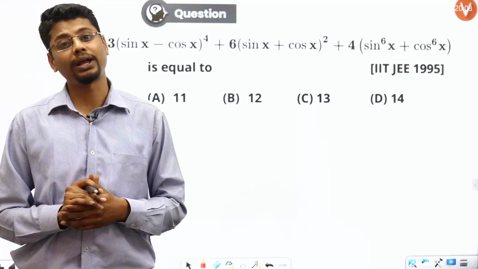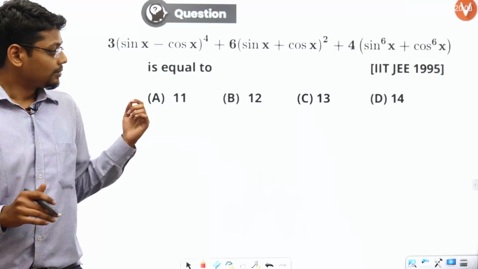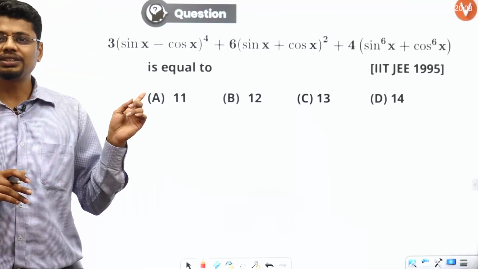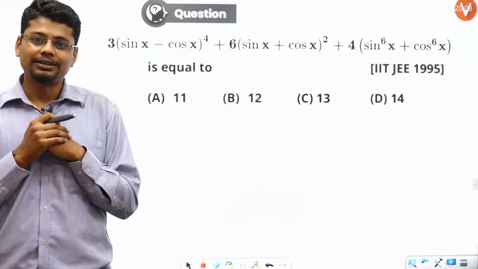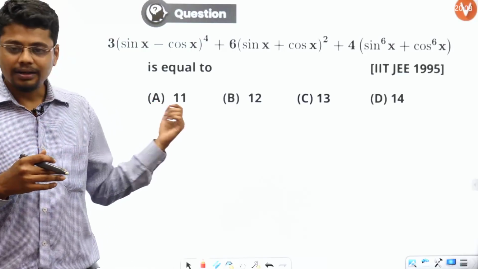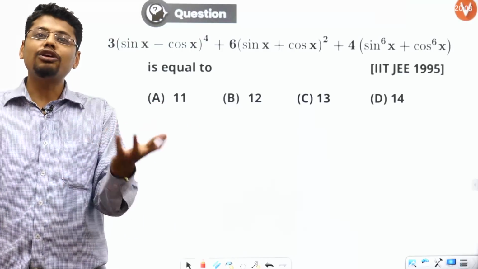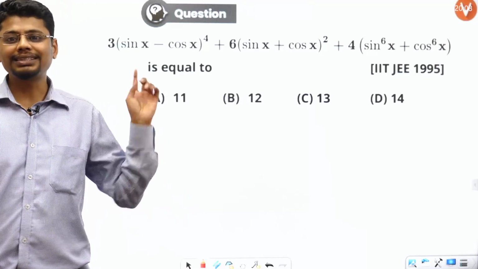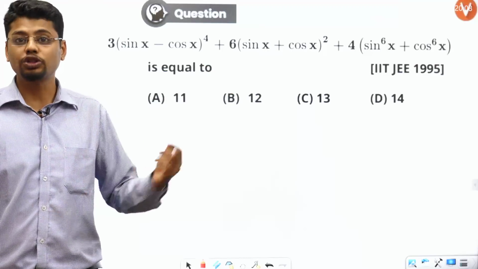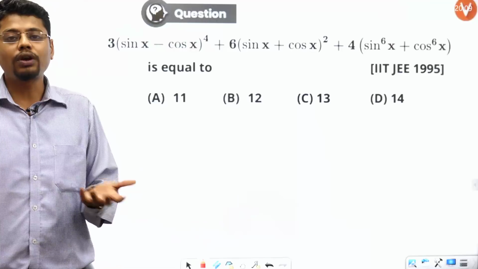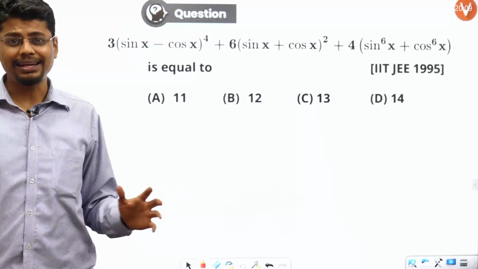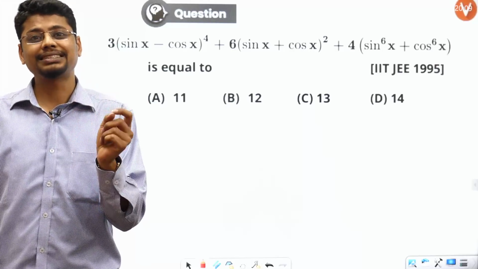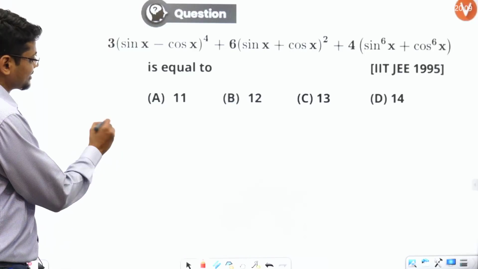Let's see how we can quickly get it. The point is the options that have been given are all constant, right? And the expression apparently depends on X. Since all options are constant, for any value of X I should get the required answer, because this expression apparently doesn't depend on X. So what should I do? I can put any one value of X for which I know the values of sin X and cos X. Let's put say X equal to 0.